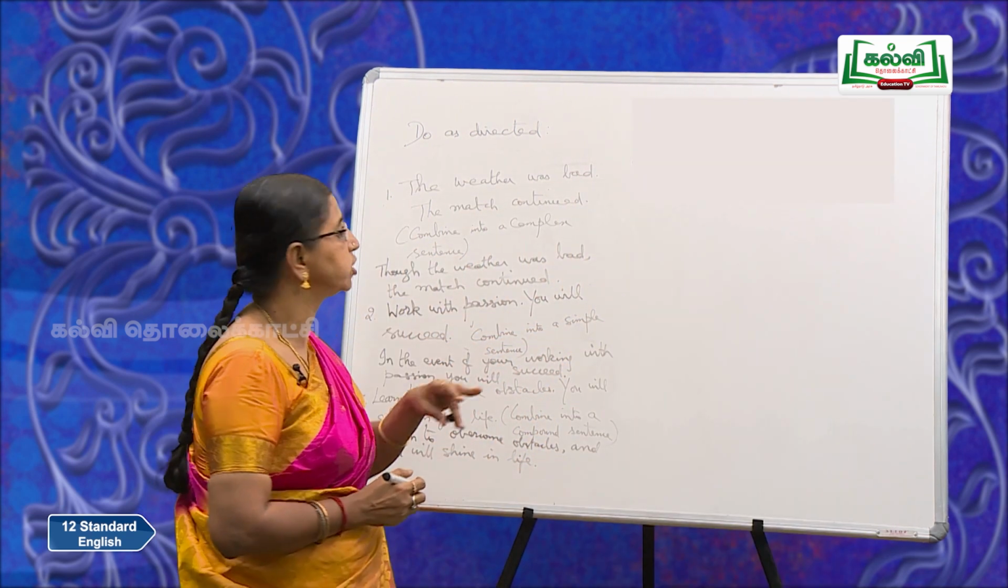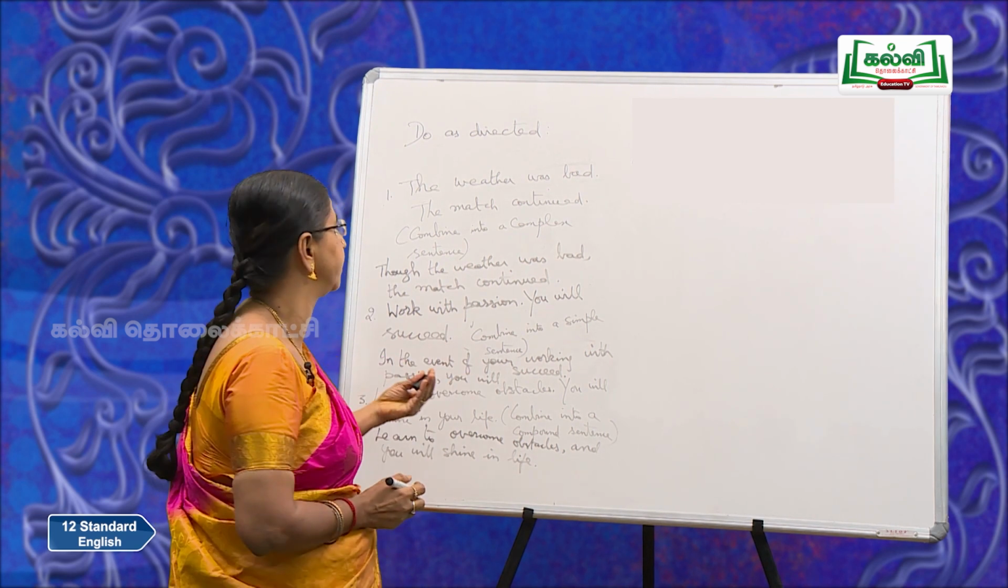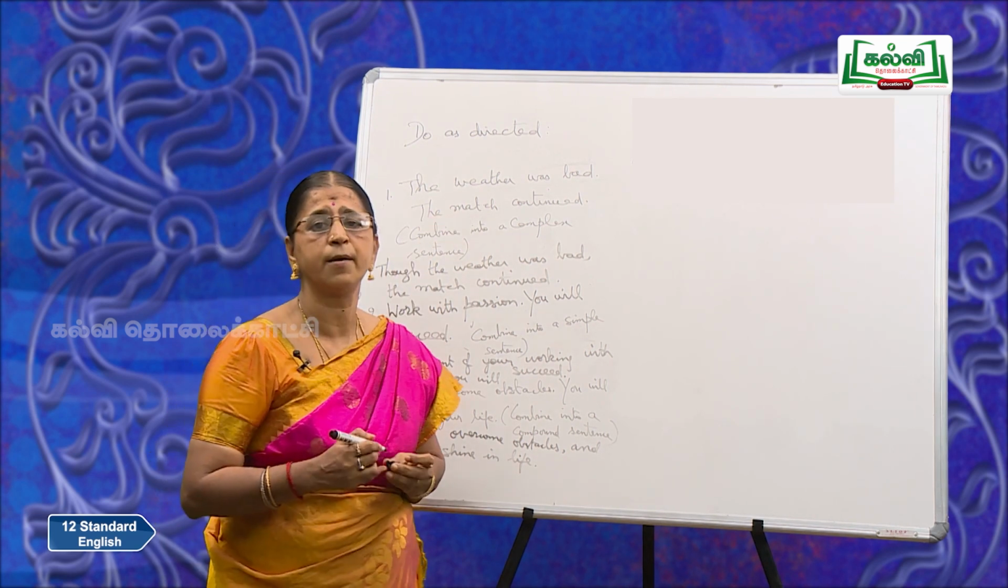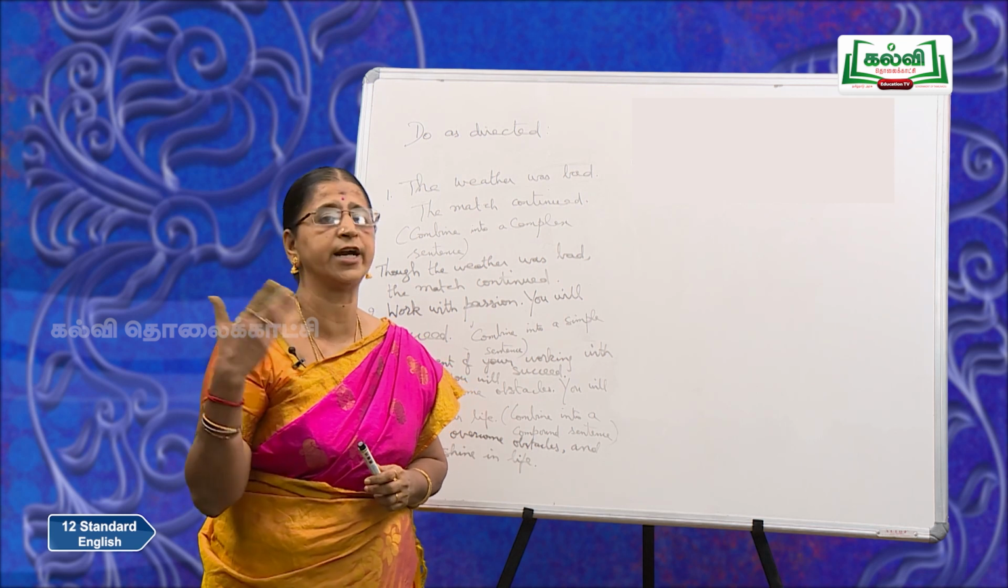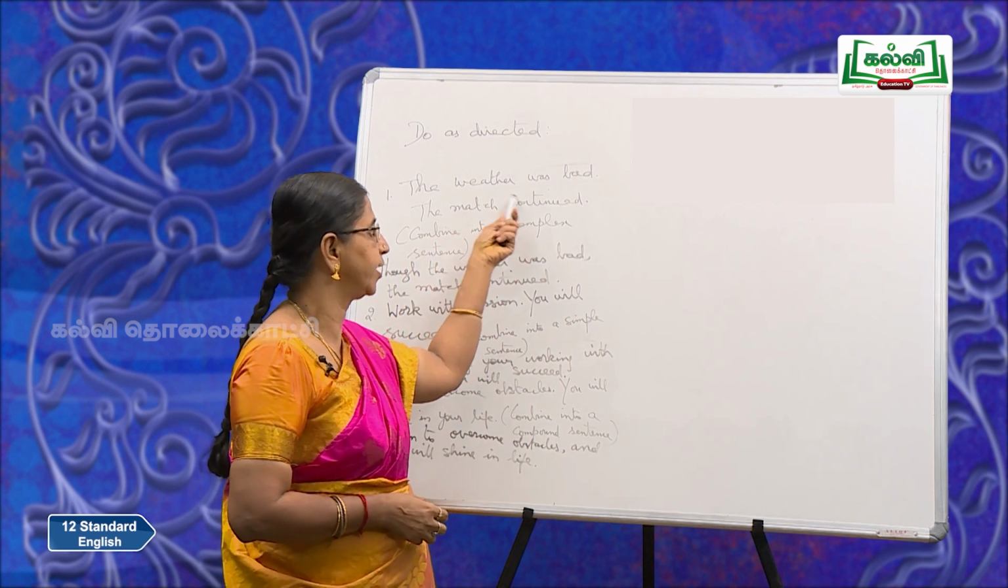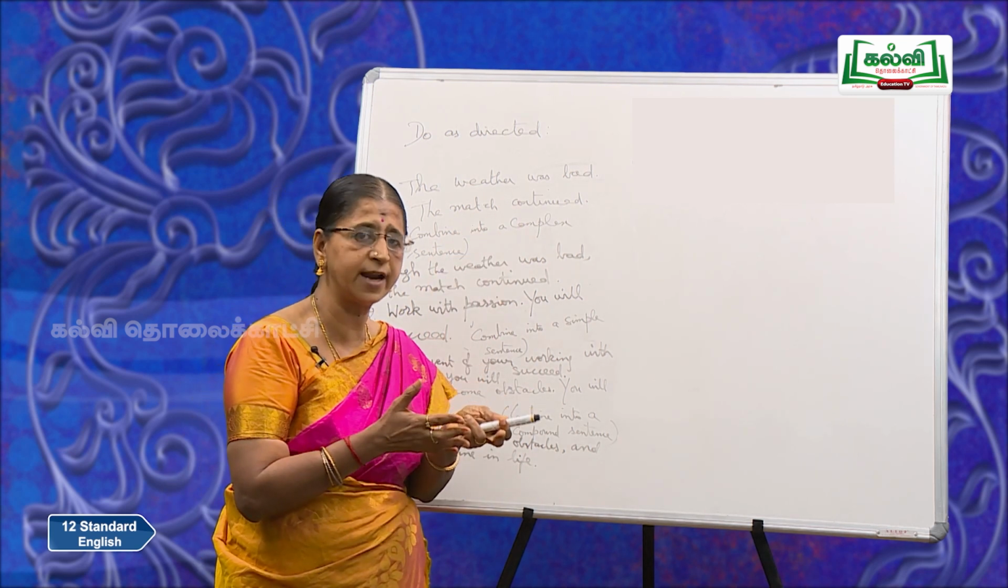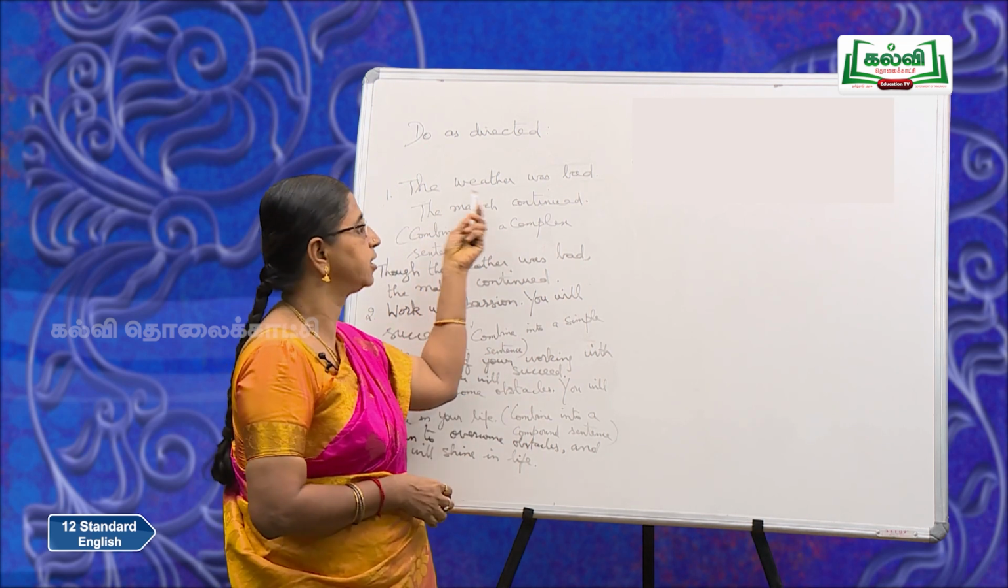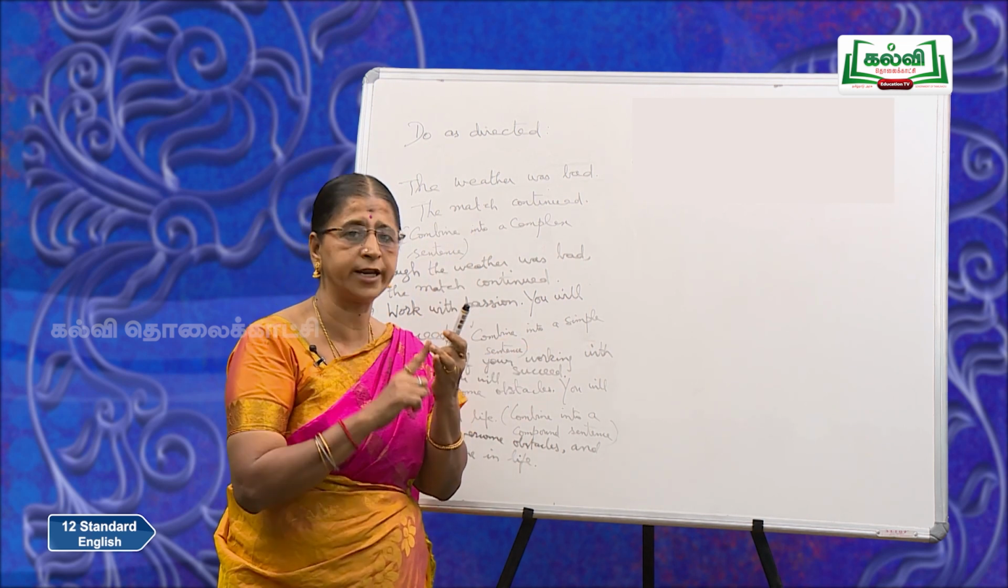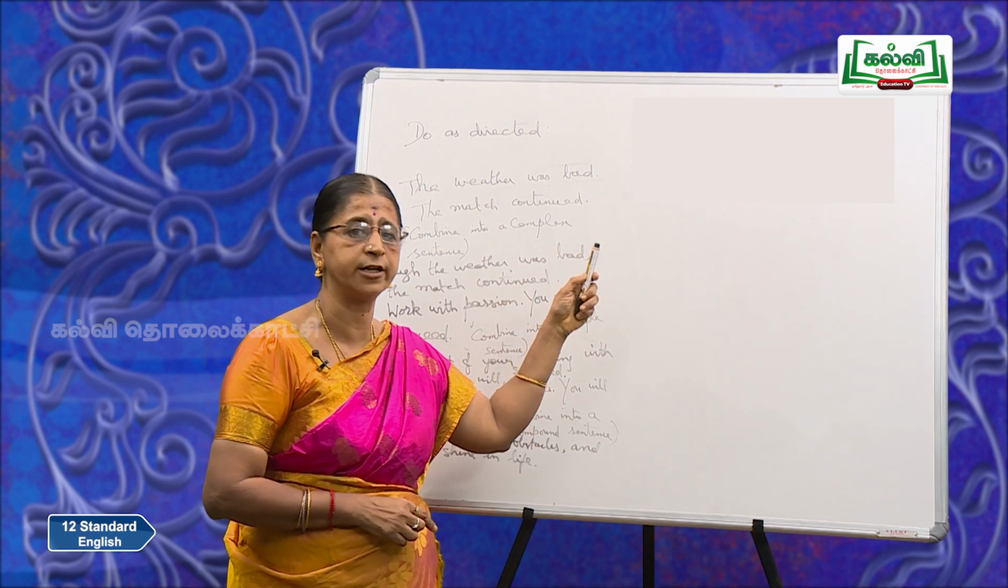Now, if I am going to change it into a compound sentence, how will I write? The weather was bad, but or yet or still the match continued. Do you get my point? Normally, if the weather is bad, you stop the match. But here the weather was bad, but or yet or still the match continued.